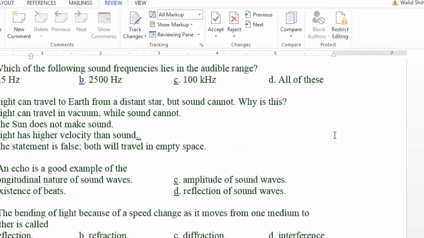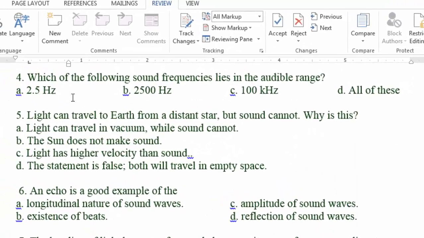In question number 4, you are asked which one of those frequencies lies in the audible range. Now the audible range is between 25 Hz and 25 kilohertz. That's basically 25 Hz to 25,000 Hz. So the only one that falls within that region, 25 Hz to 25,000 Hz, is B, 2500 Hz.